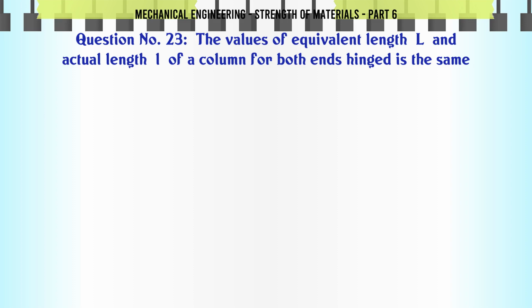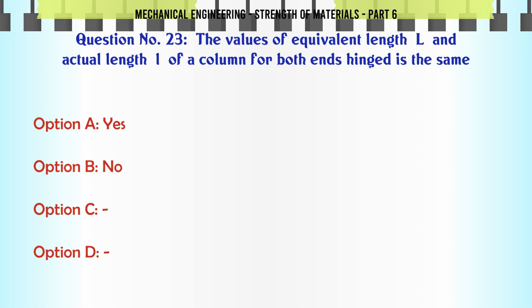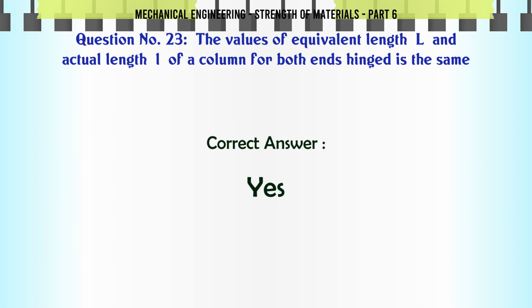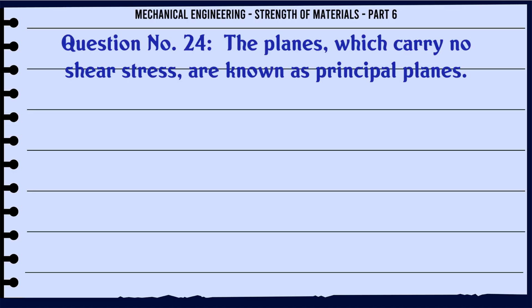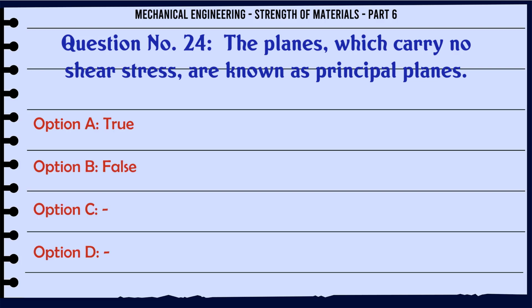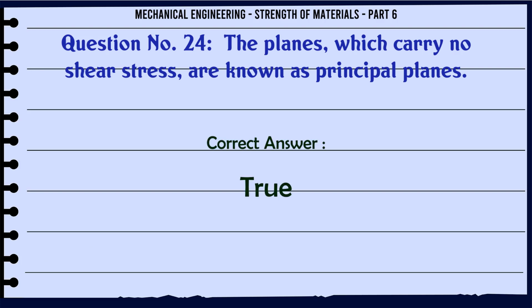The values of equivalent length L and actual length L of a column for both ends hinged is the same. A. Yes, B. No. The correct answer is yes. The planes which carry no shear stress are known as principal planes. A. True, B. False. The correct answer is true.